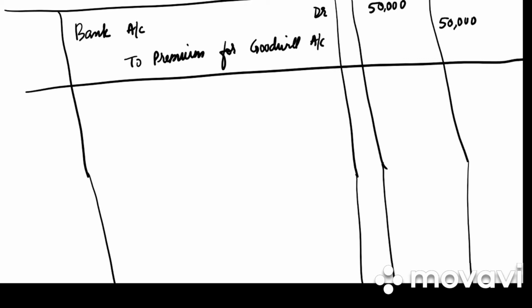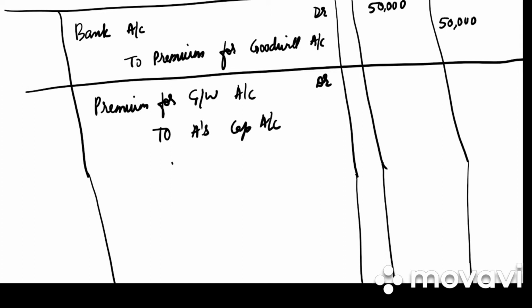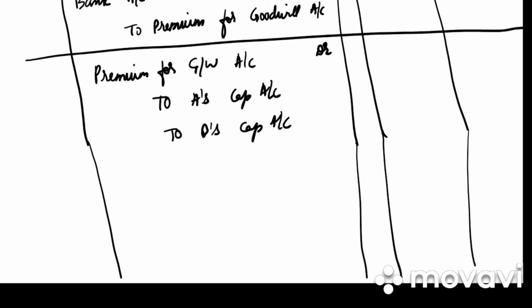What is the second entry in case 2? It is premium for goodwill account debited to A's capital account, to B's capital account, right? And what will be the entry for goodwill not brought in cash?